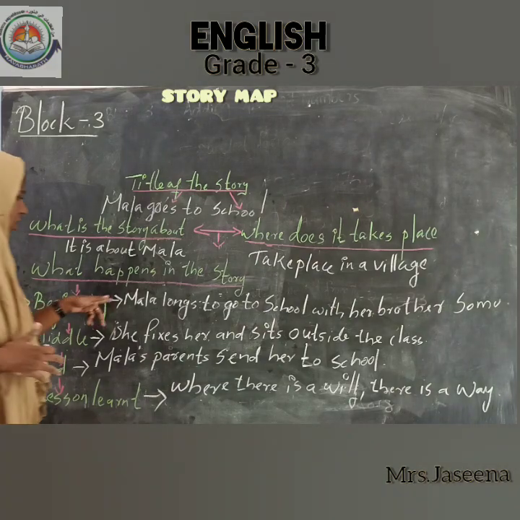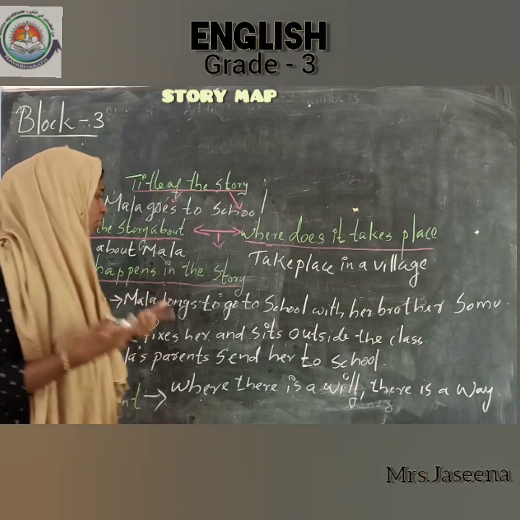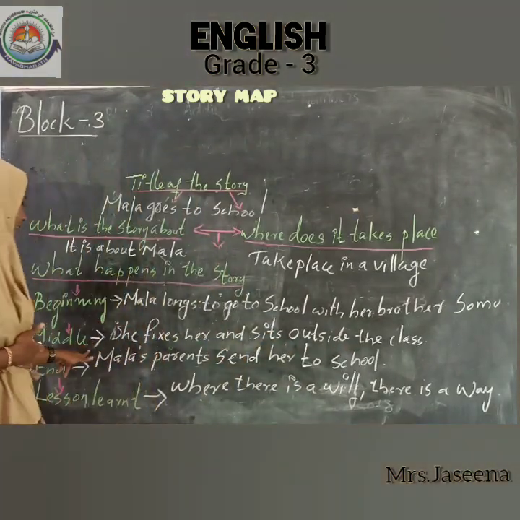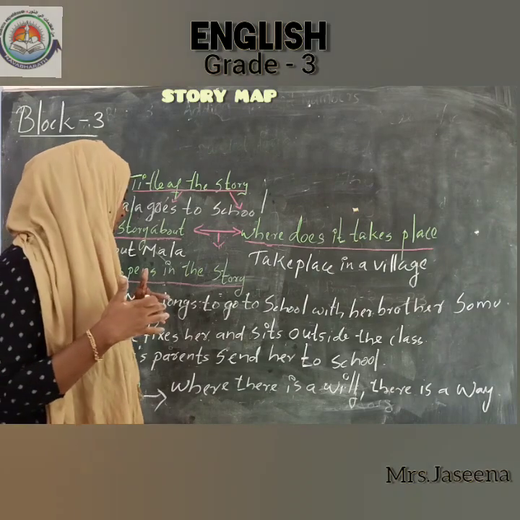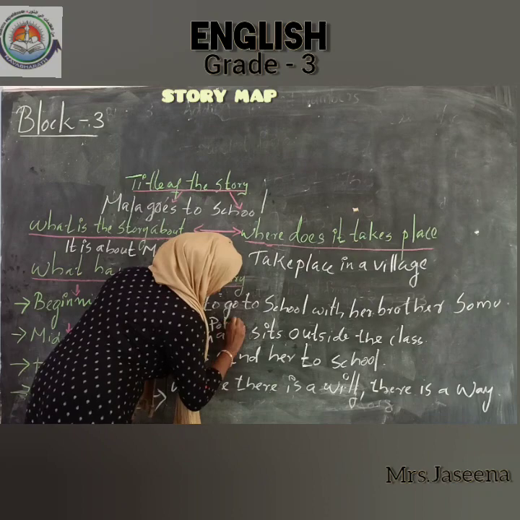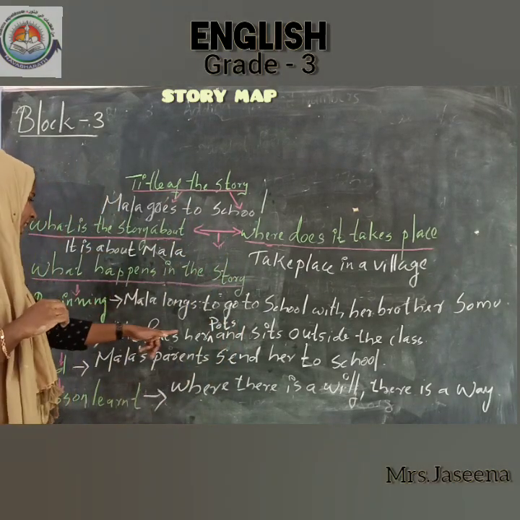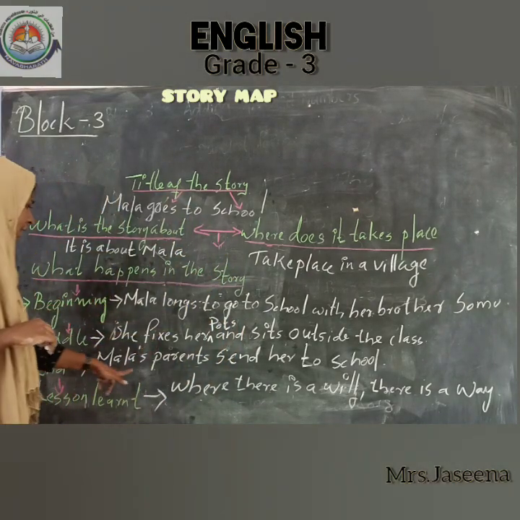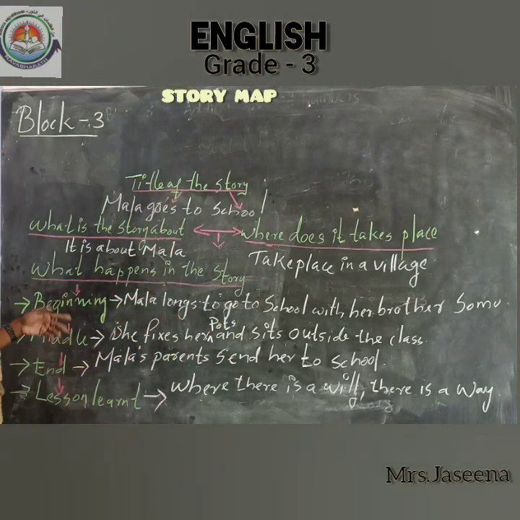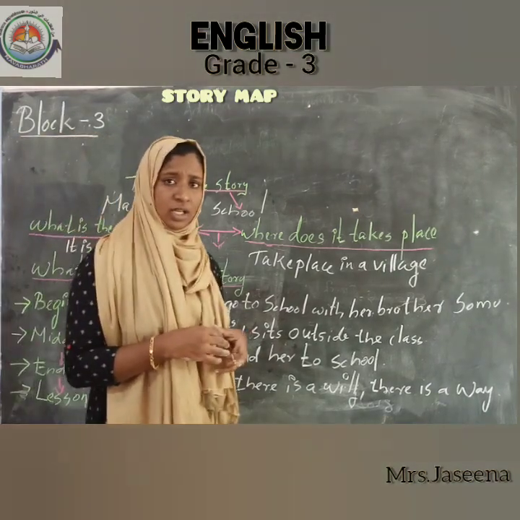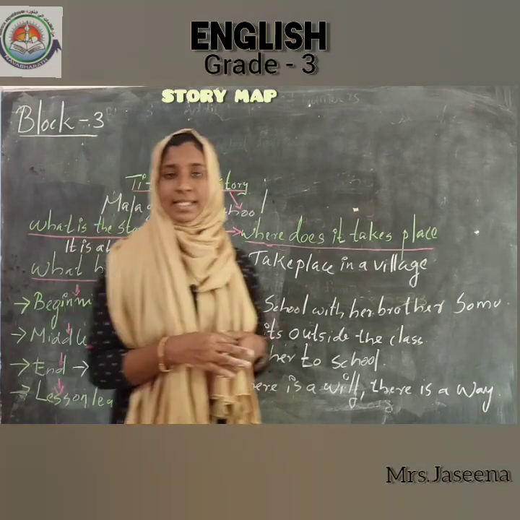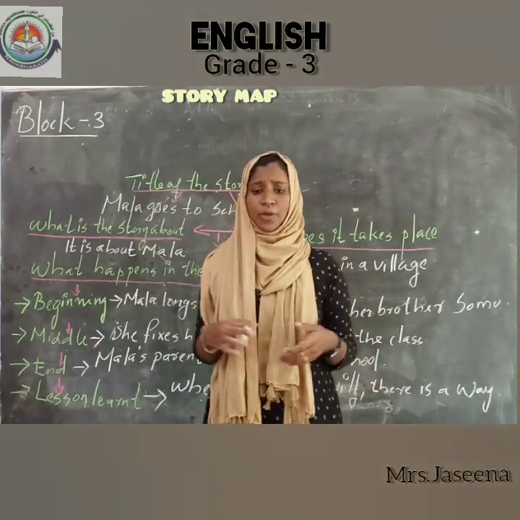Okay. So at the beginning Mala longs to go to school with her brother Somu. Then at the middle she fixes her pots and sits outside the class. Okay. And at the end, finally Mala's parents send her to school, isn't it? And the lesson learned is, where there is a will, there is a way. Okay, I hope you understood.